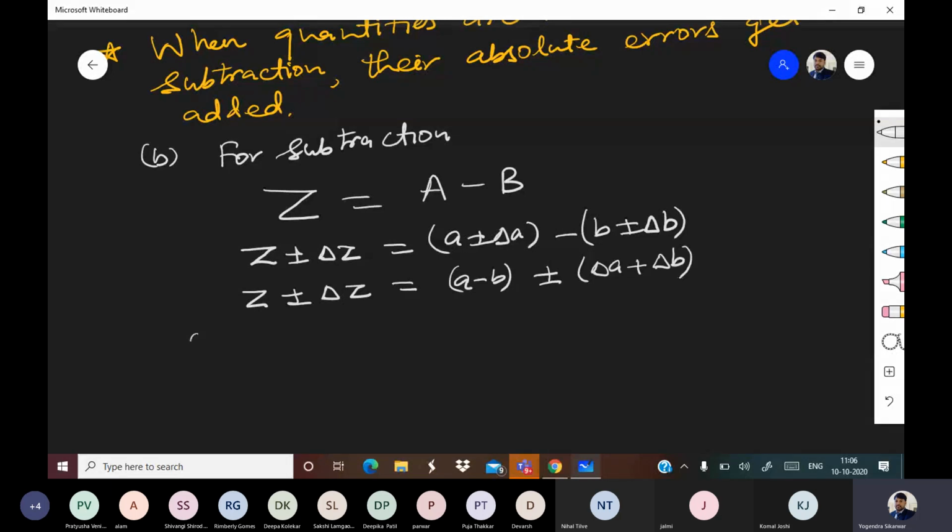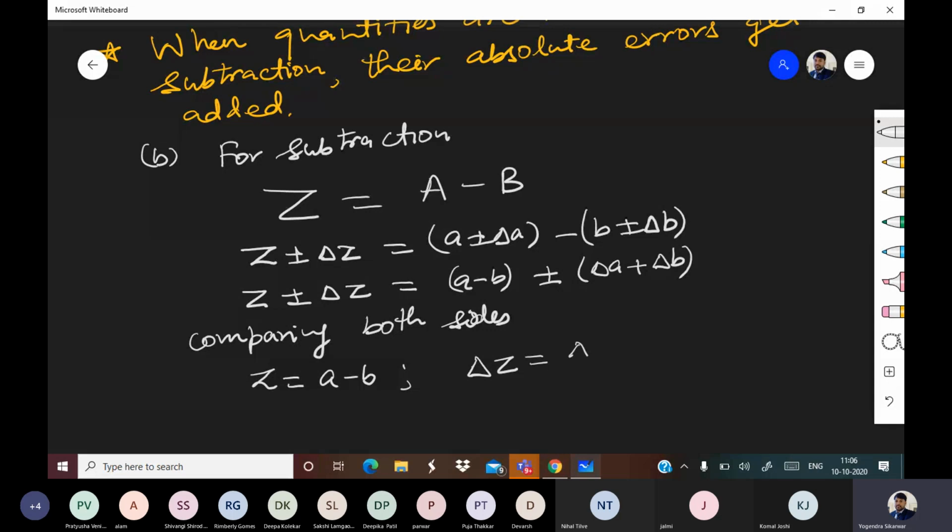So again, comparing both sides, z is equal to a minus b and delta z is equal to delta a plus delta b.